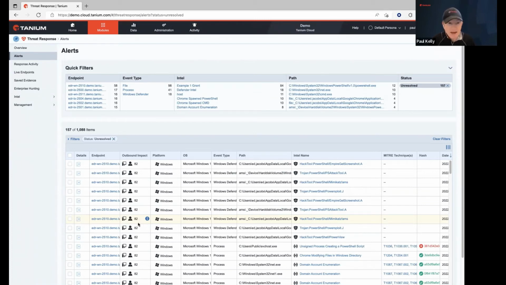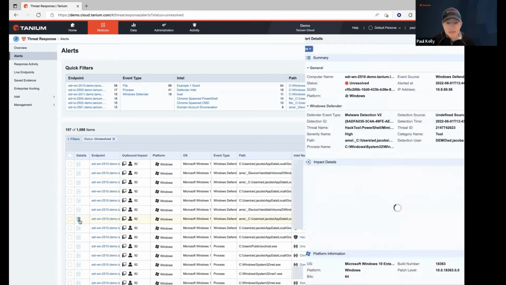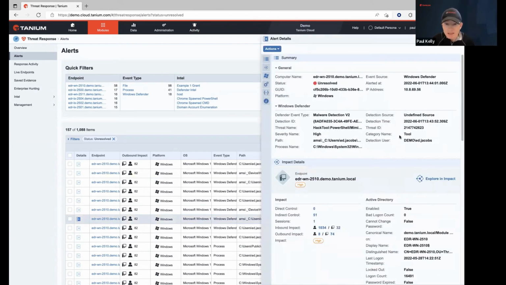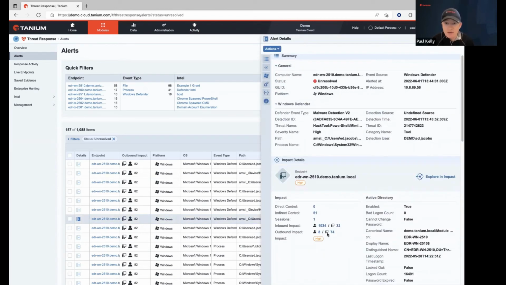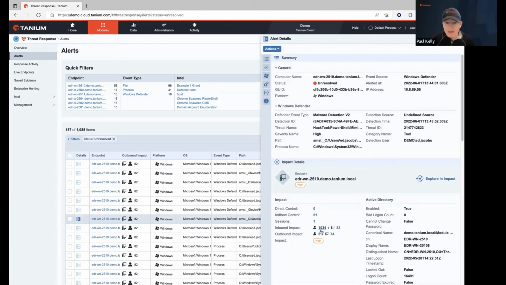That's 82 assets that it has the ability to impact. So I wanted to go ahead and show you the combined here is actually 8 users, 74 devices. Huge. And the inbound impact isn't great either, 1,034 and 32 assets, right? So that definitely affects the impact here and the criticality of it, right? So that's why you see it designated as a high, really because of that.